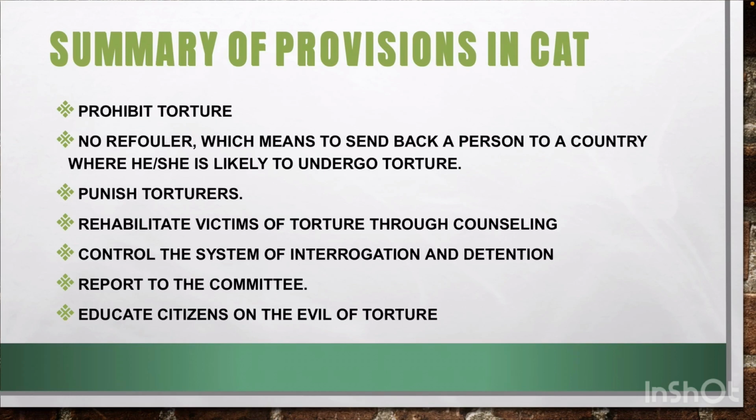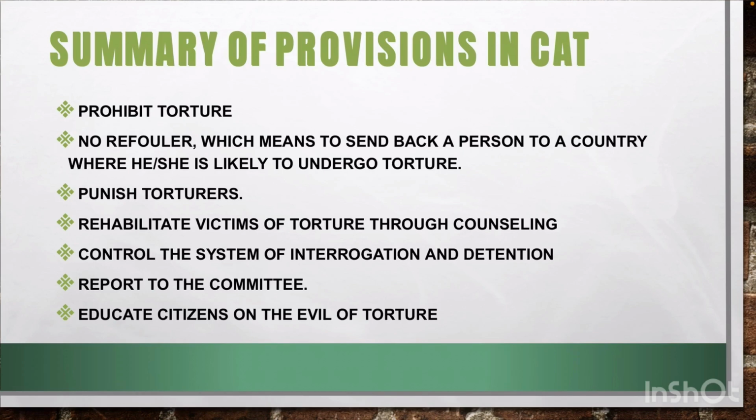So, no refoulement. Punish torturers. In this document, you will find the provision which says punish torturers. Rehabilitate victims of torture through counseling. Control the system of interrogation and detention. Interrogation and detention, we are talking about police officers detaining you in police custody. As they are trying to obtain information from the suspect, police officers are not allowed to use any form of force. They are not allowed. Report to the committee. Educate citizens on the evil of torture. These are the provisions that you will find in the CAT, the Convention Against Torture.